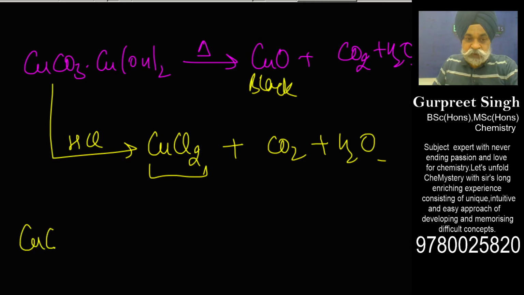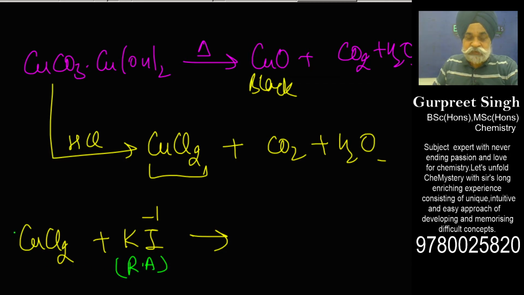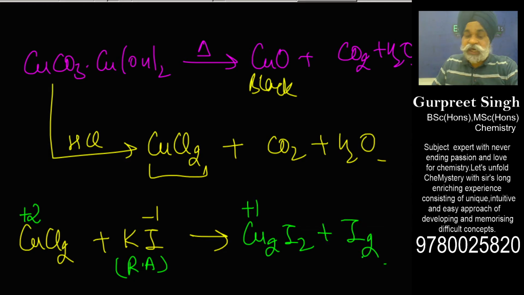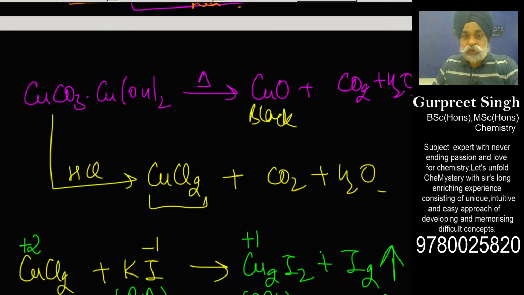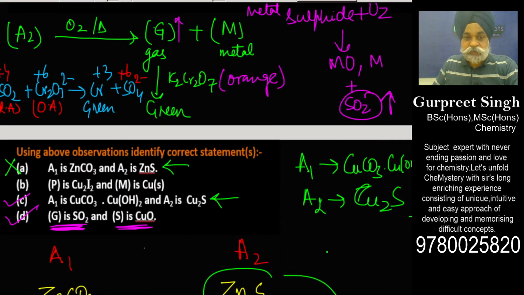And now from here, it is being treated with KI. This is very important to tell you. Iodine here is in -1, so as already spoken about, this is a reducing agent which would be converting copper 2 positive to copper 1 positive along with liberation of iodine gas. This is what they have done, and this would appear as precipitate and iodine would go out. So this in a way is what they are writing about this particular option.